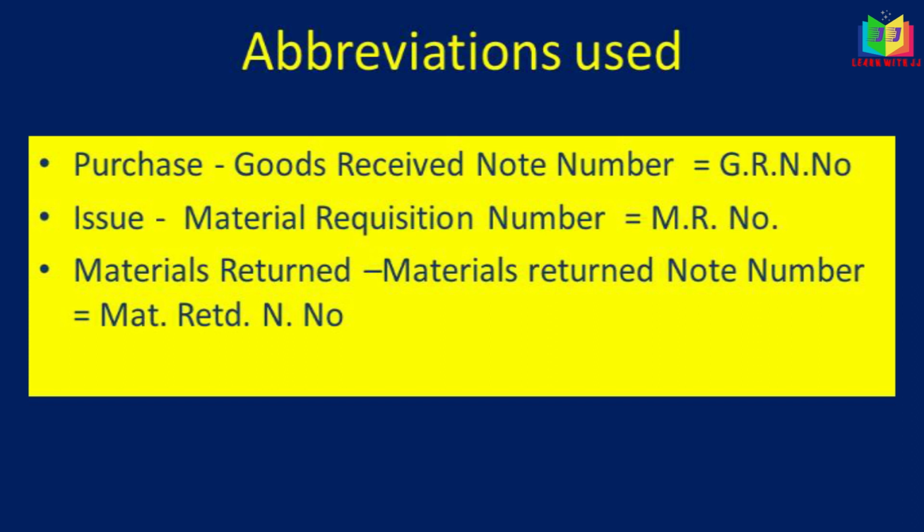This we will write in the particulars column, and for issue we will write MR number, that is material requisition number. If there is any return of material, for that we have to write material return note number. For that the abbreviation is MAT.RETD.N number. These are the abbreviations used for writing the particulars column.